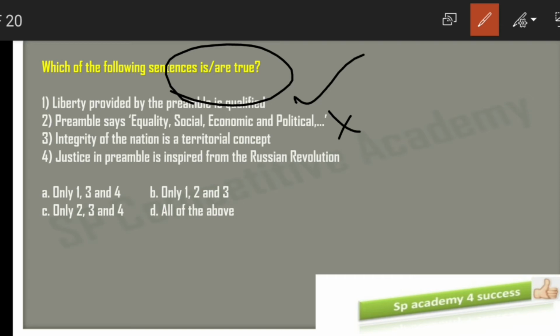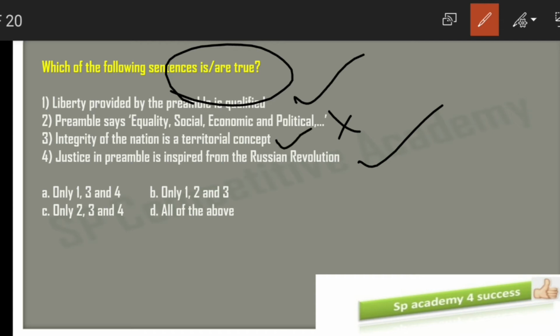Integrity of the nation is a territorial concept. Yes, the word integrity, which was added in the 42nd amendment, is a territorial concept. And justice in the preamble is inspired from the Russian Revolution. Yes, the social, economic and political justice mentioned in the preamble is taken from the Russian Revolution.